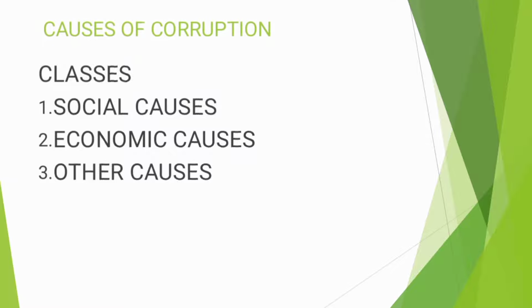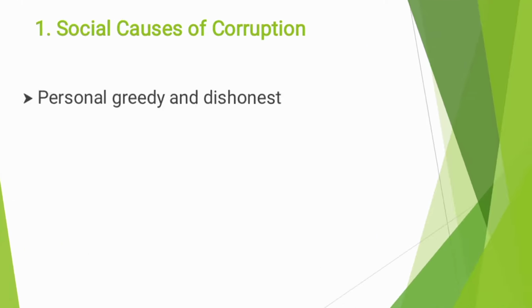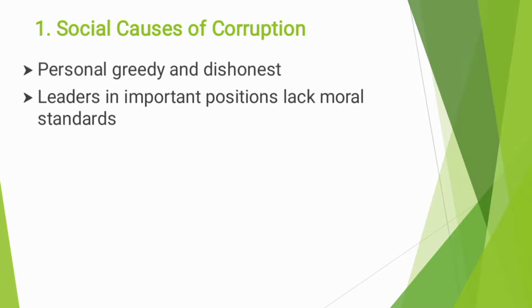Let us look at the causes of corruption. The causes of corruption are grouped into 3 classes. We have social causes, economic causes, and other causes. So let us start with the social causes of corruption. 1. Personal greed and dishonesty. Some people are just greedy. They want everything to be theirs. They are just dishonest.